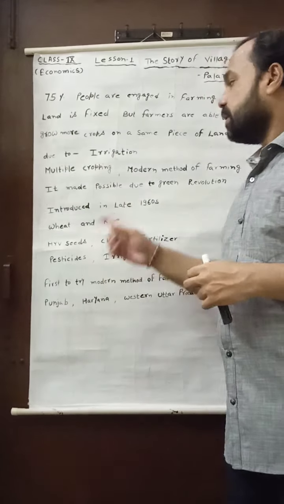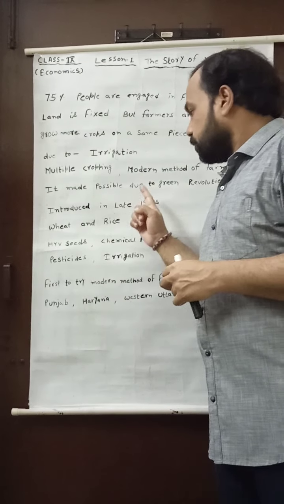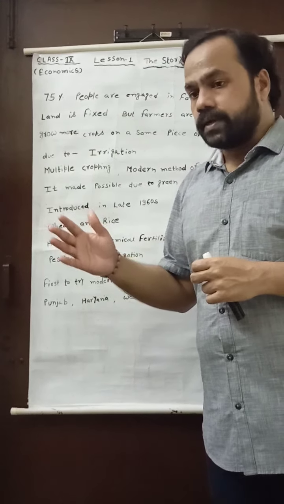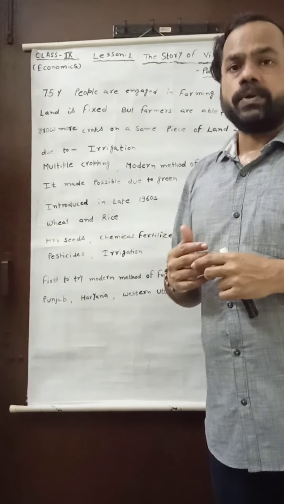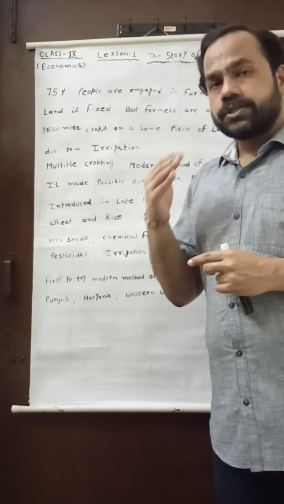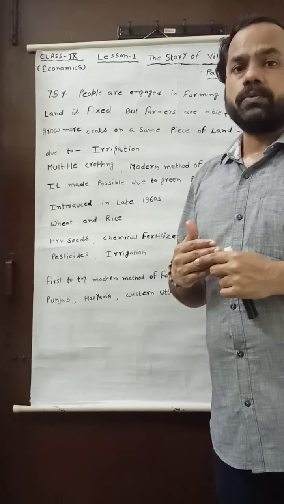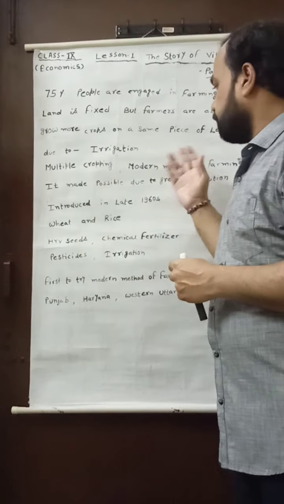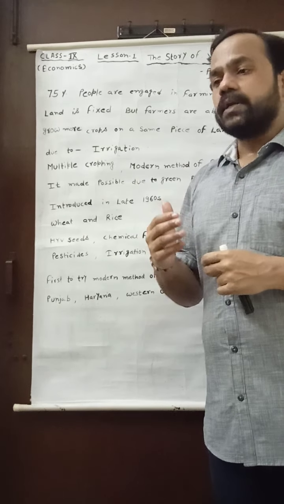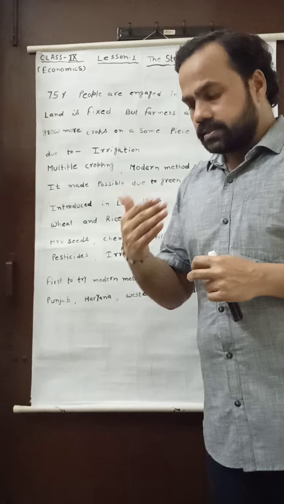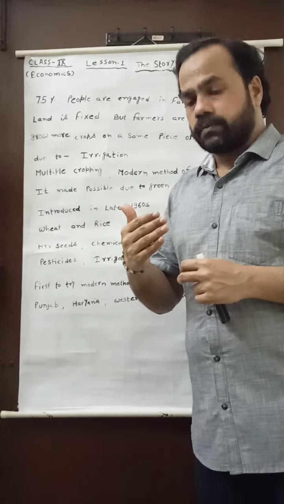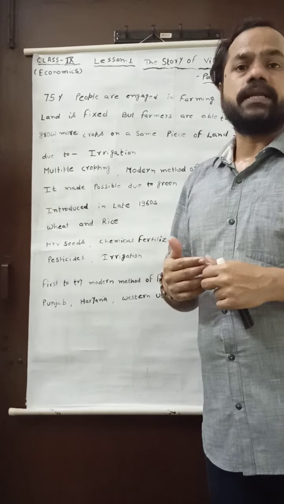That is why when the Green Revolution was introduced in India in the late 1960s, it brought a type of revolution in agriculture known as the Green Revolution. So the introduction of the Green Revolution no doubt is related with the modern method of farming, which I am going to discuss with you. Actually, the modern method of farming brought various things, and this particular modern method of farming is related with the Green Revolution.